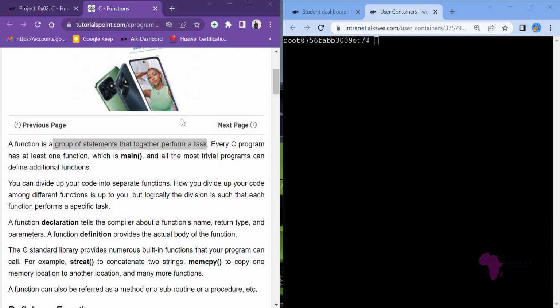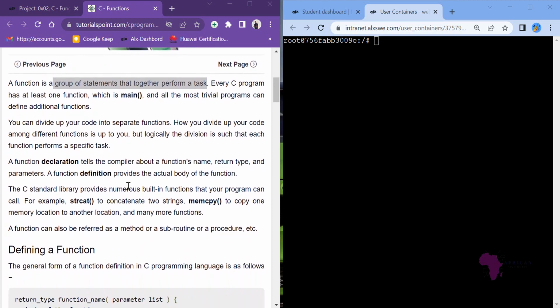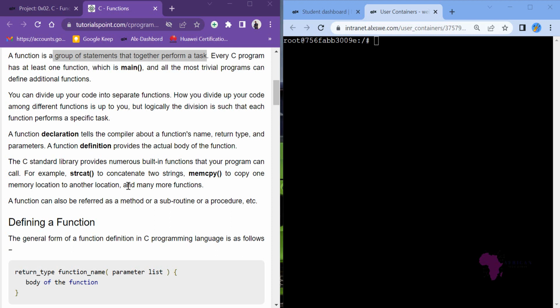So that is declaration. Then there's definition. When you are defining a function, you are telling us that this function will be of this type, it will have this particular kind of data, it will require this type of parameters, and this will be the function name. So when we talk about defining a function, you will see something like the return type, then the function name, then the parameters list, and then also the body of the function. I will explain each of these.